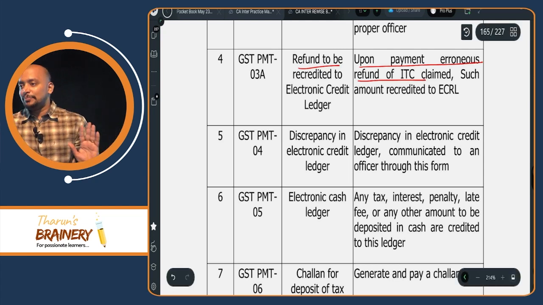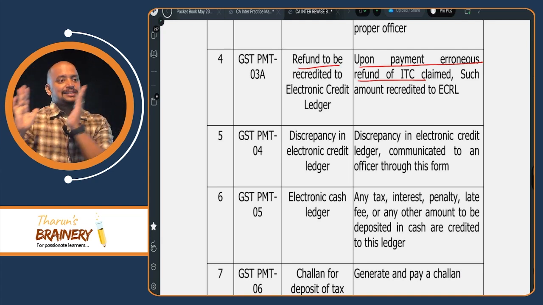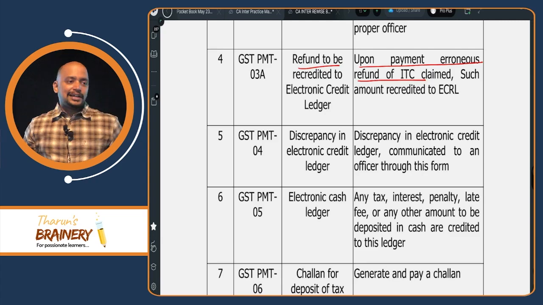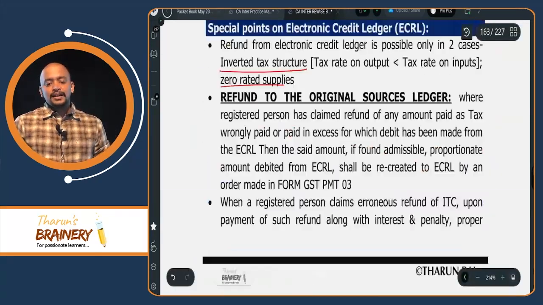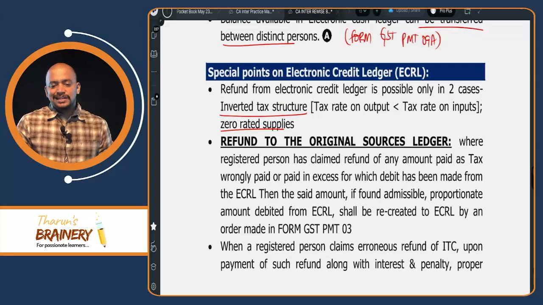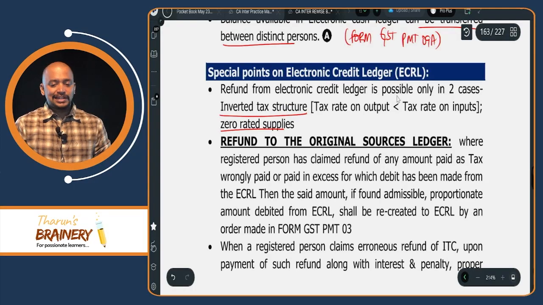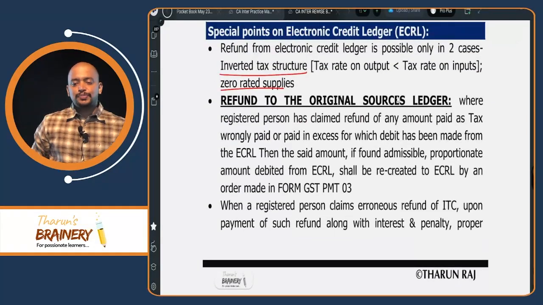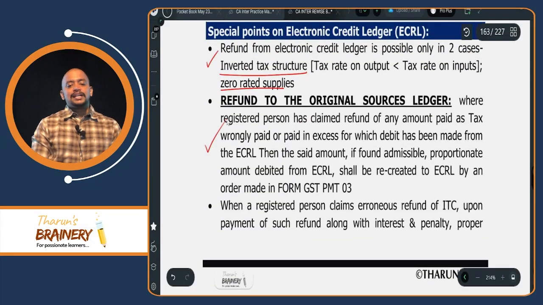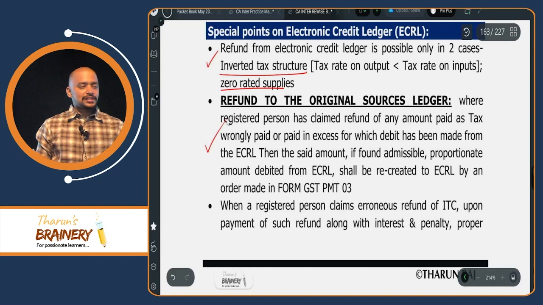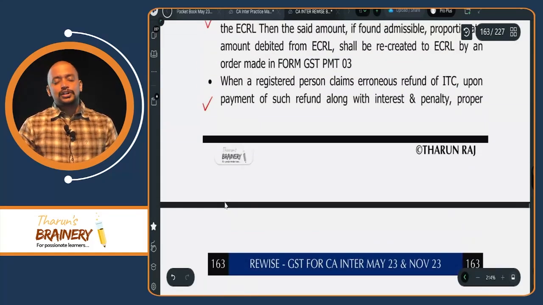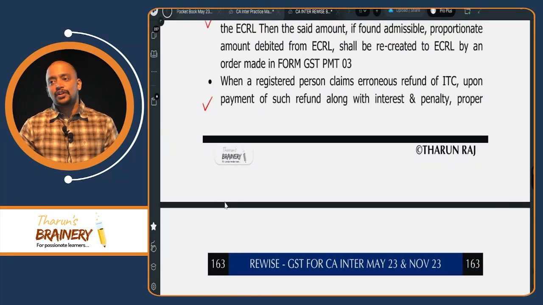So therefore you remember PMT 3 as well as 3A for what purpose? Recredit into the electronic credit ledger. Now come back. So that is this special points on electronic credit ledger. So take page number 162. So this first point we have seen. Second point is that refund to original source ledger, and this is that. So refund into the electronic credit ledger if you claim the refund wrongly.